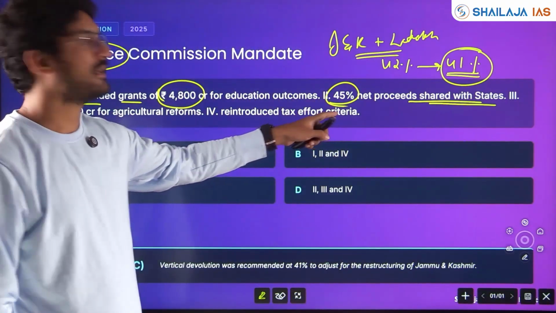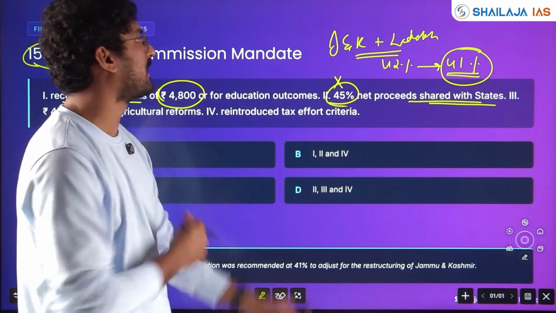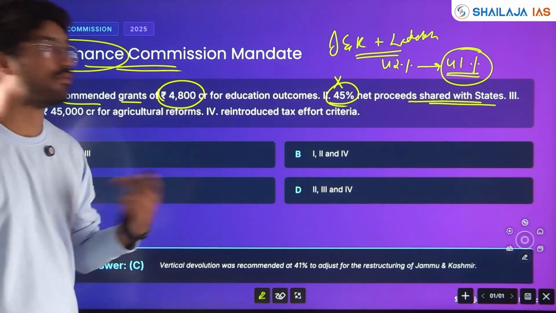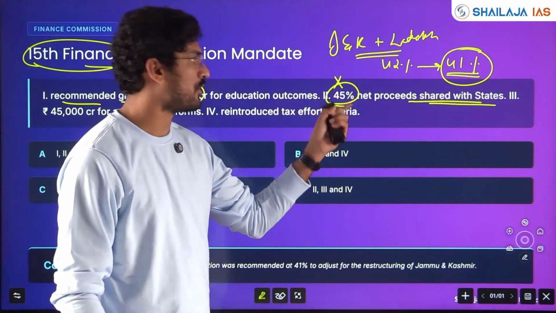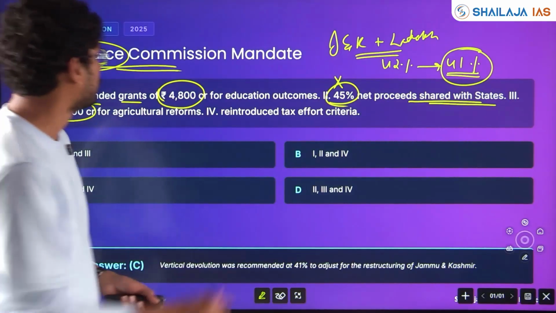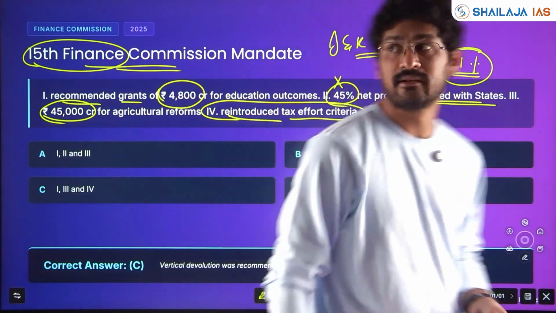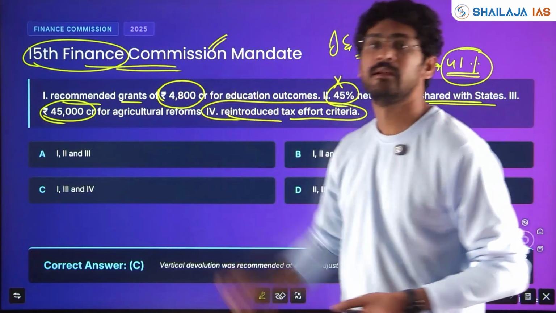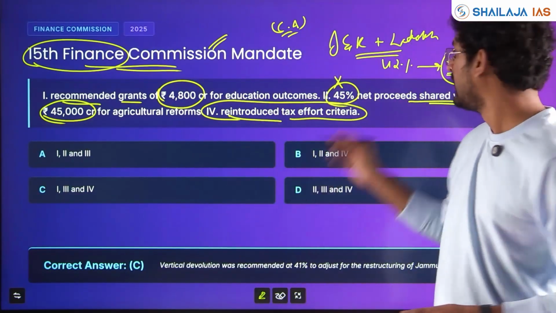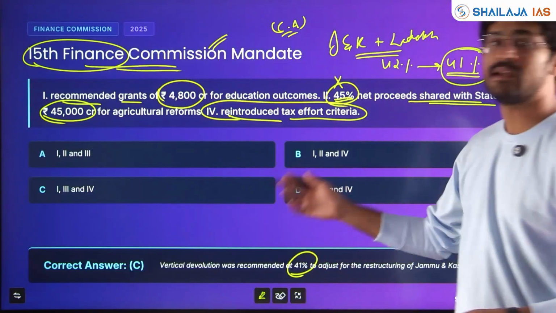Obviously, this fact is wrong. You need to know a few of the important things that are happening in Finance Commission and the recommendations of the Finance Commission, how devolution is happening. So statement 2 is wrong. Then statement 3, 45,000 crore for agriculture reforms. Then reintroduce tax effort criteria. Obviously, the 15th Finance Commission is a very important key current affairs topic also. And even if you don't know all, if you know that it was 42% and it reduced to 41%, you can arrive at the answer.